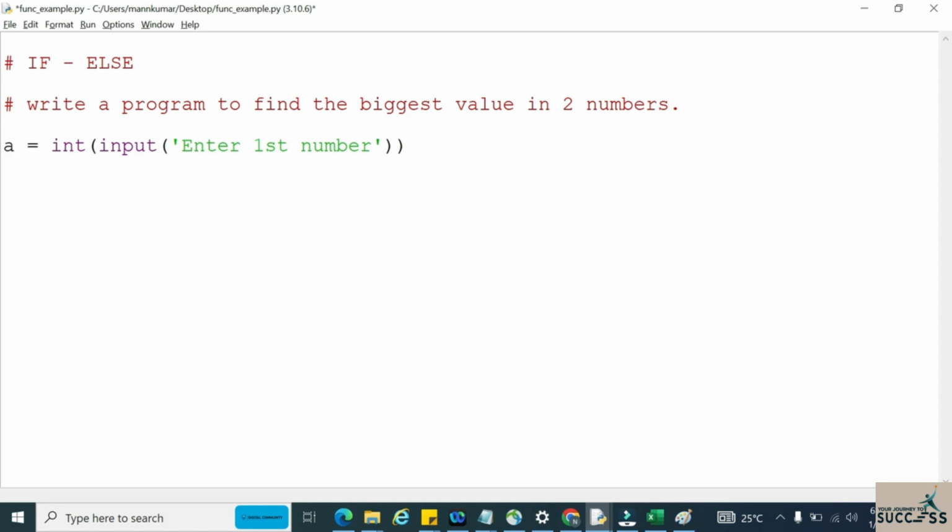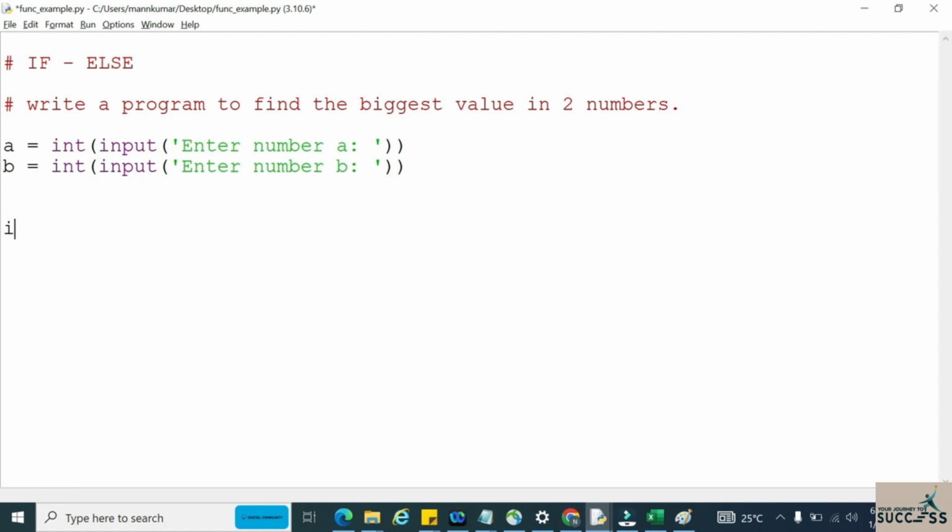So let us do it like that: enter number a. In the same way we will take another number, that is nothing but b. So the a value I took, and the b value I am taking. So the second value is nothing but b. Now let us try to find out the biggest among these two by using if else conditions.